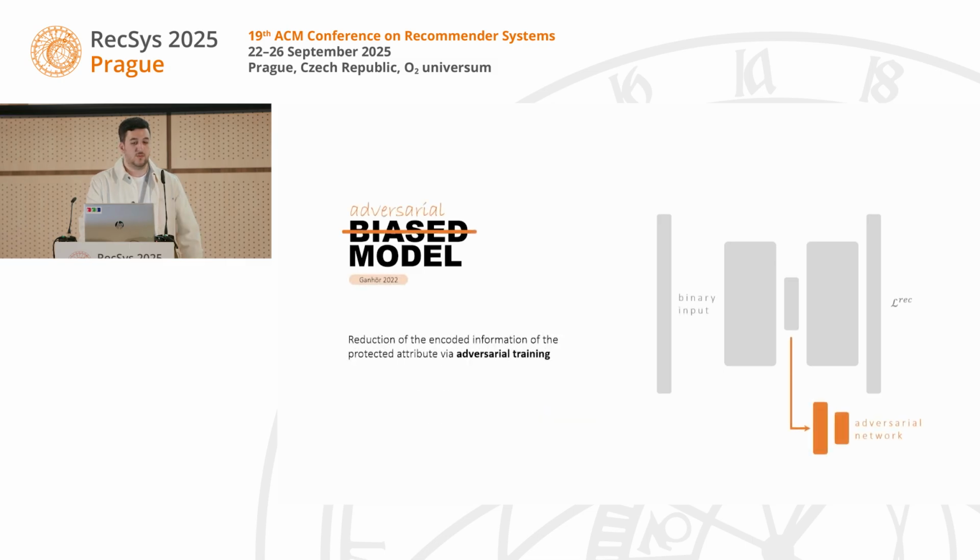For the debiasing method of our choice, we are going for adversarial training, which means that we are adding an adversarial network on top of the latent space of our network and try to predict gender from that network. This means that the loss for the adversarial network is basically just a cross-entropy loss, trying to predict the gender label. The combined model loss that we're using for the model training is then a combination of the recommendation loss that I mentioned earlier and the adversarial loss, which is parameterized by a scaling factor lambda. And the adversarial model that you see here will also be the baseline for our debiasing strength.